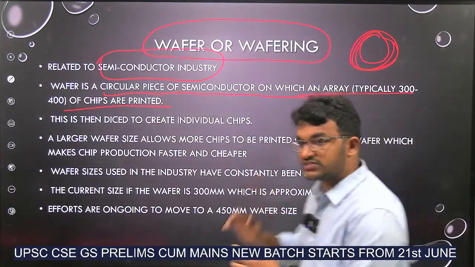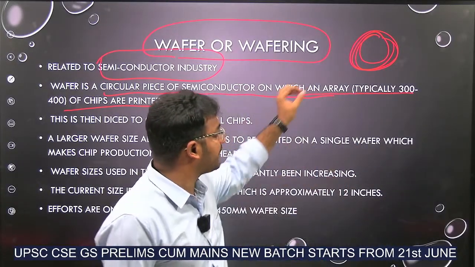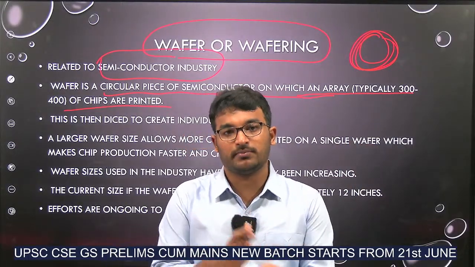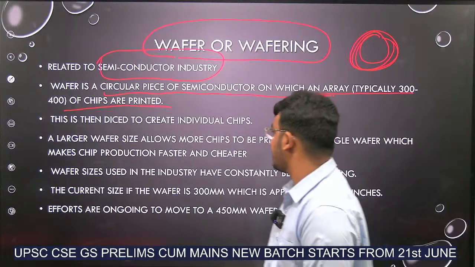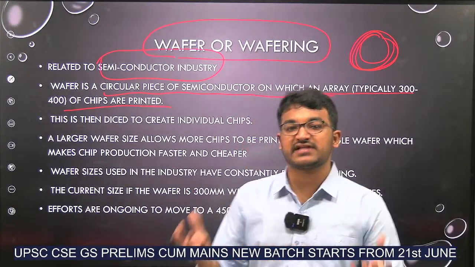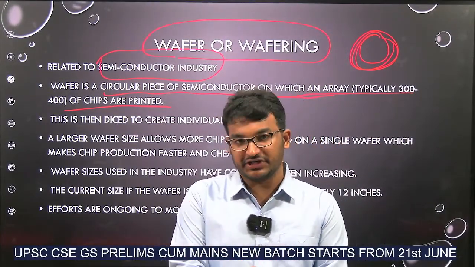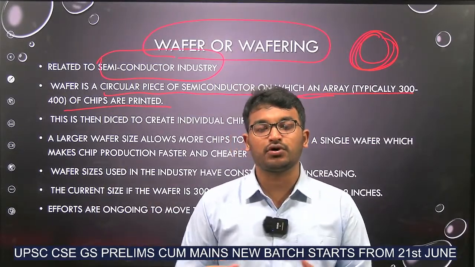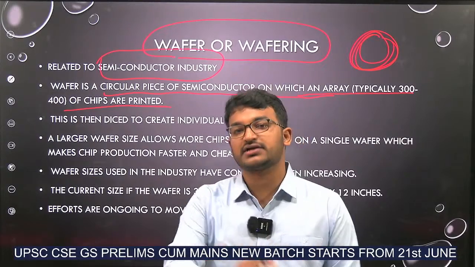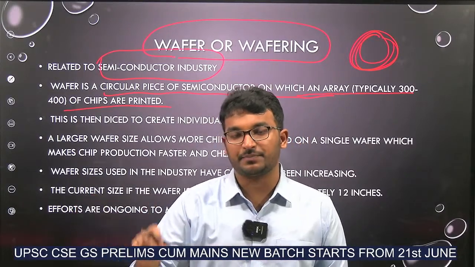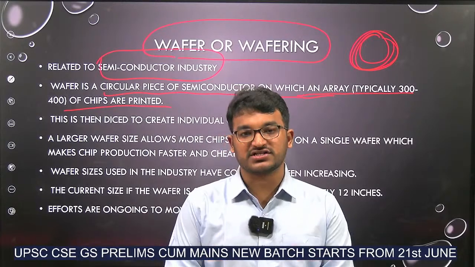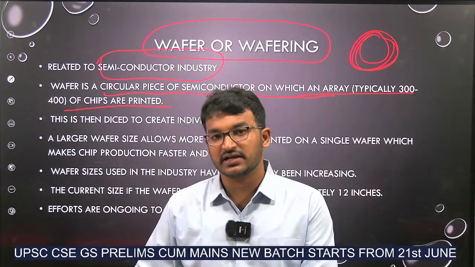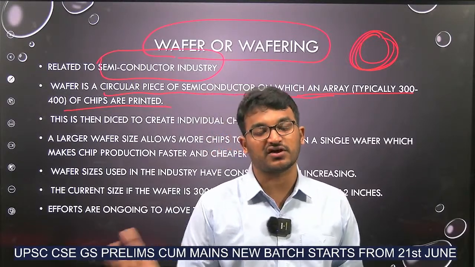Once 300 to 400 chips are printed on it, they will be divided into individual chips. Okay. If the wafer size is larger, more chips can be printed on it. Now the major aim of the recent innovations is to make larger wafers so that more chips can be printed on it. So it will be cost effective, and semiconductor chips are also the need of the hour in this context of the development of new age technologies.